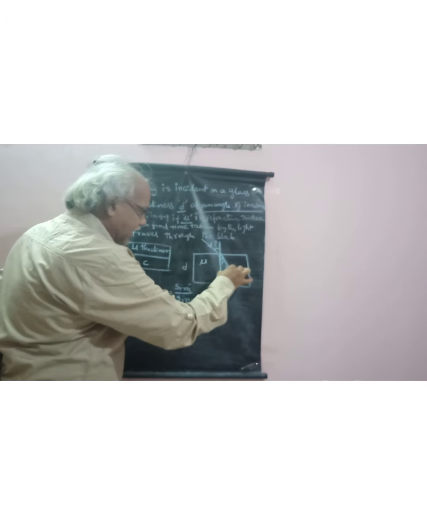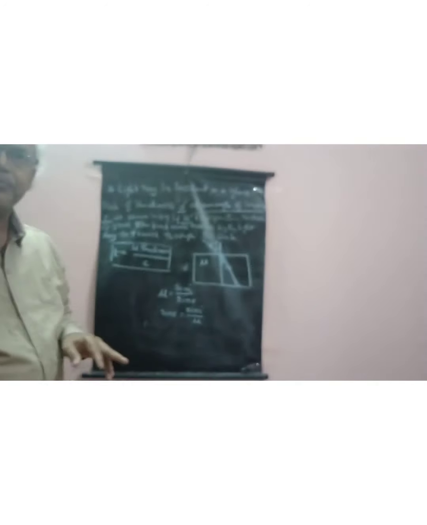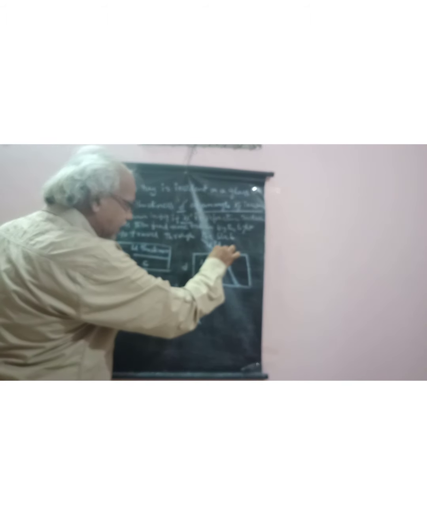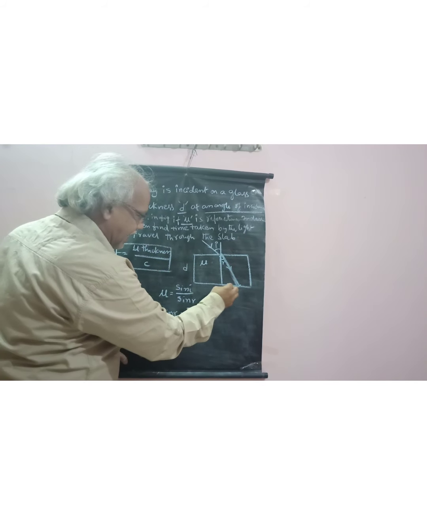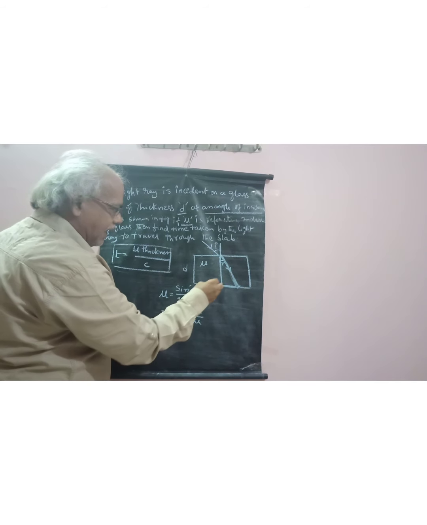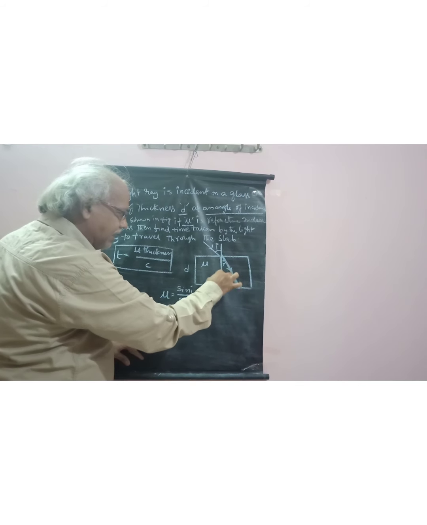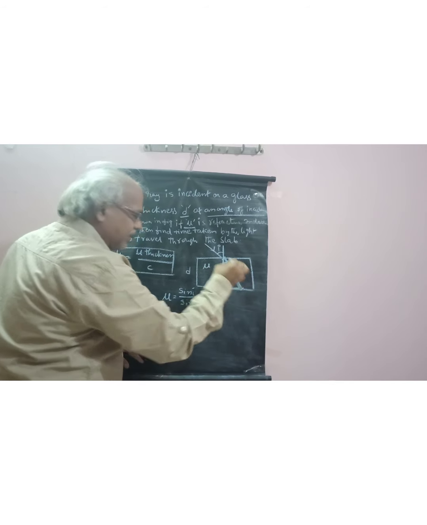It is a right angle triangle. It is the distance travelled by light in this glass slab. To find this distance, how can we find that? And it is the thickness of the glass slab. So it is a right angle triangle. For this angle, this is the adjacent side, this is the hypotenuse, and this is the opposite side.